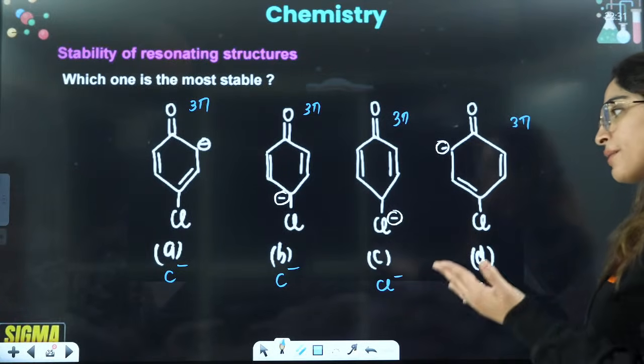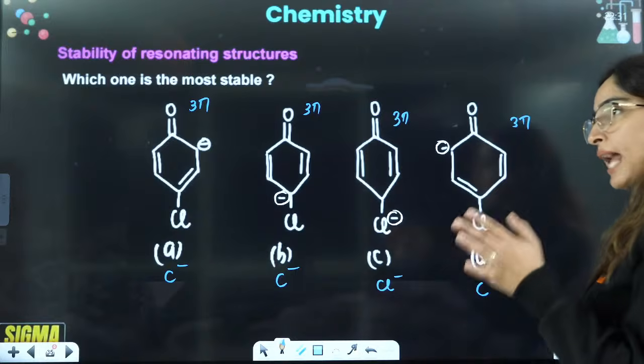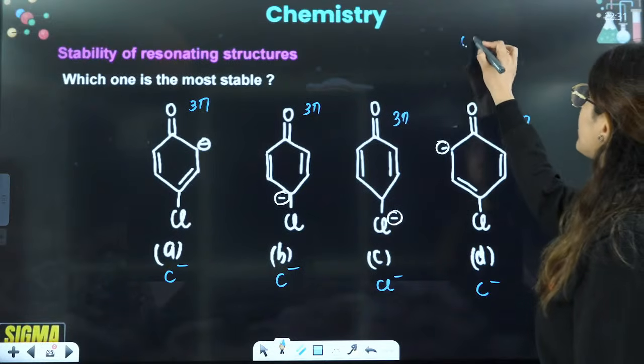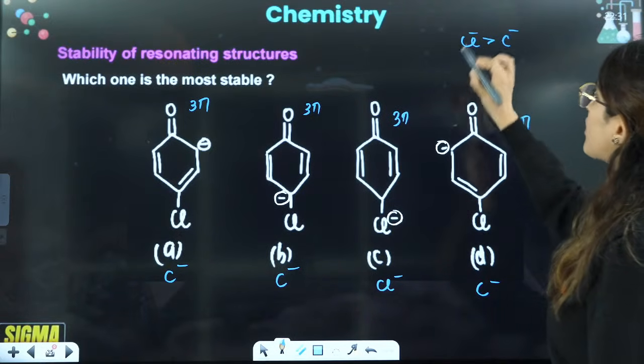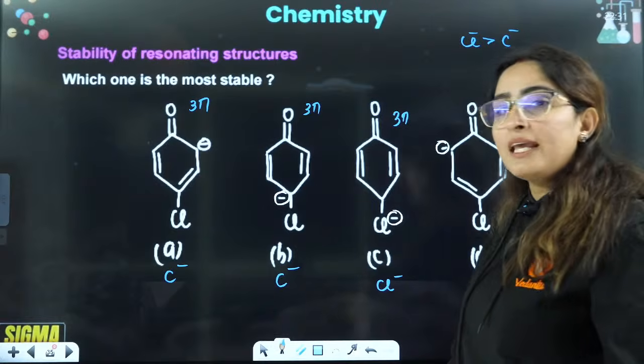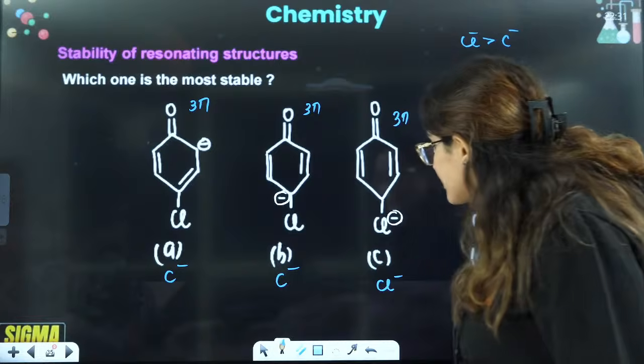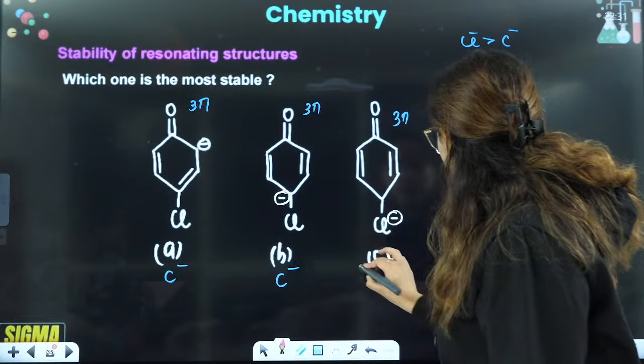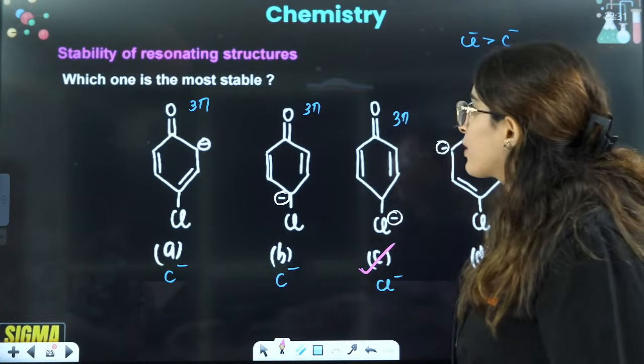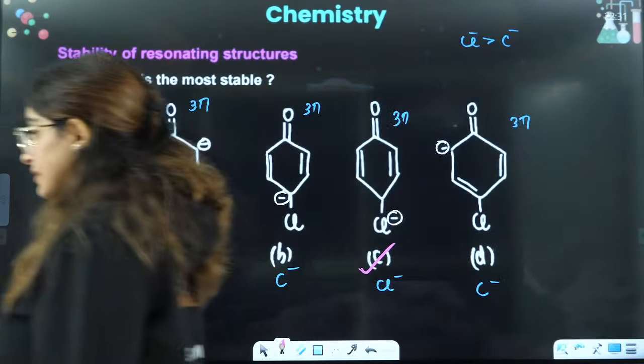Negative charge is more stable along the period and up the group, and we know that chlorine is more electronegative as compared to carbon. So the stability of negative charge on chlorine is more, and that is the reason C is going to be the correct answer. It is going to be the most stable here.